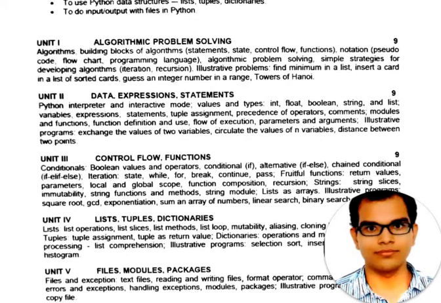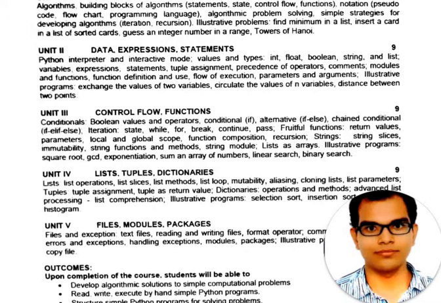After that, we will see the different data types in Python programming, that is lists, tuples and dictionaries. And in the fifth unit, the last unit, we will see file handling in Python programming. We will also see the different types of modules and packages in this one.